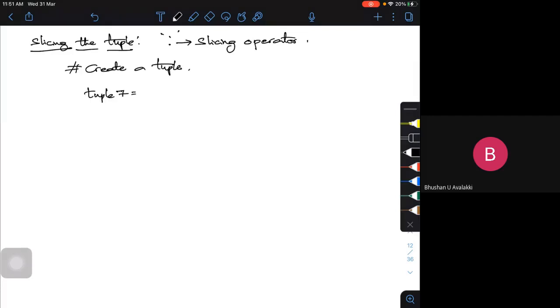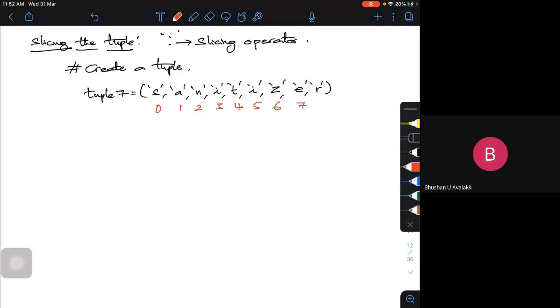I'm just going with some name so that it will be easy for you: sanitizer, S A N I T I Z E R. Now if I index this, positive indexing is 0, 1, 2, 3, 4, 5, 6, 7, 8.